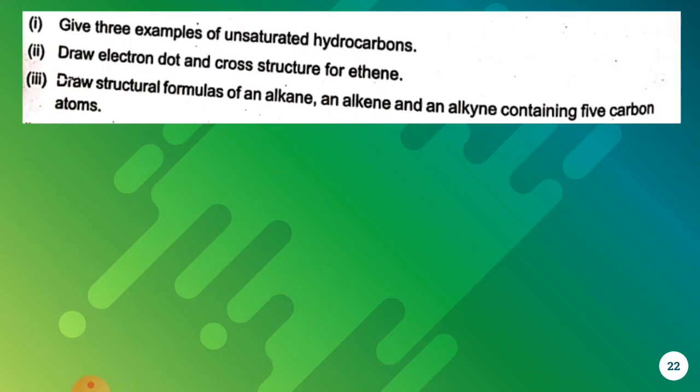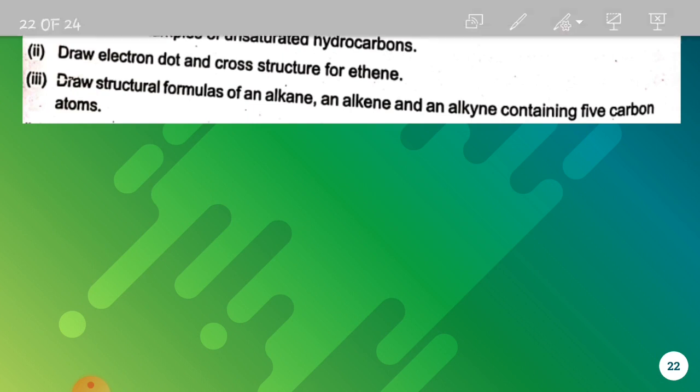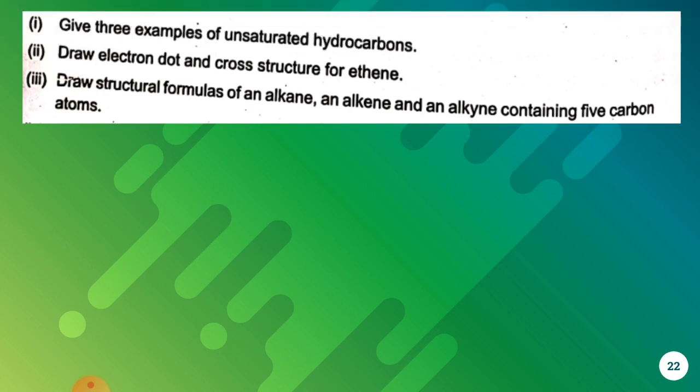So here are some short questions. First one is, give 3 examples of unsaturated hydrocarbons. We have discussed unsaturated hydrocarbons before. You may give the example of alkenes, or you may give the examples of alkynes, because both alkenes and alkynes are unsaturated hydrocarbons. You may give the example of benzene.